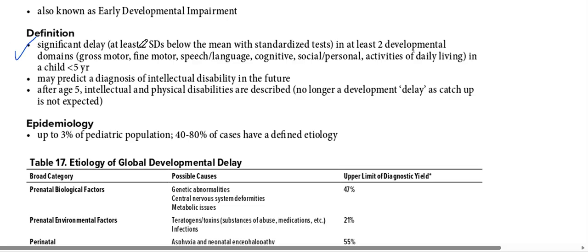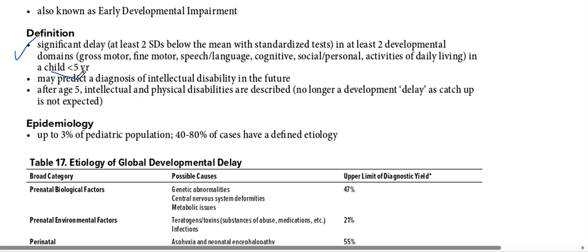So significant delay, two standard deviations below the mean in two domains. Various domains we need to keep in mind while talking about developmental delay: gross motor, fine motor, speech language, cognitive, personal or social. So if there is a significant delay, two standard deviations below the mean, then it is global developmental delay in a child less than 5 years.